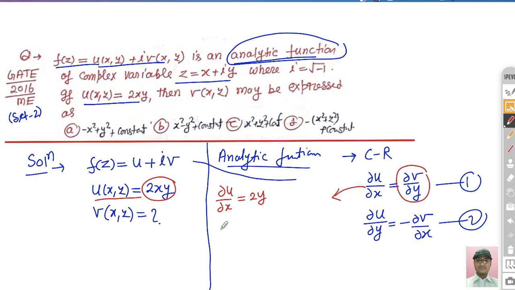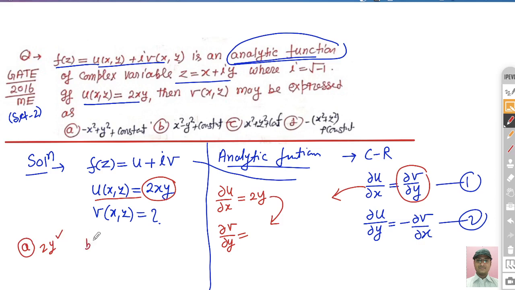Differentiating the first option with respect to y, you will get 2y. So it is looking correct.